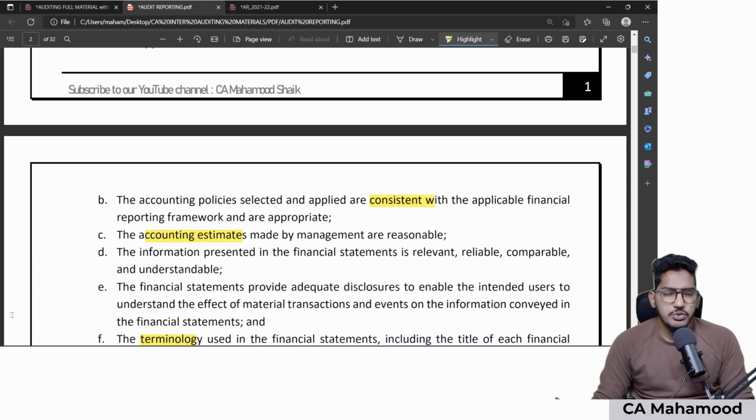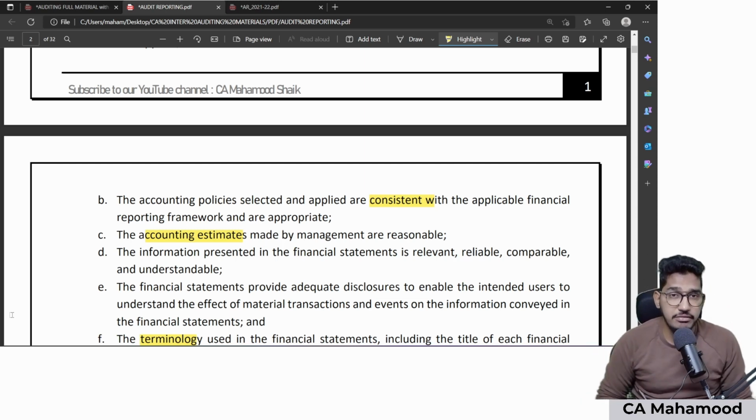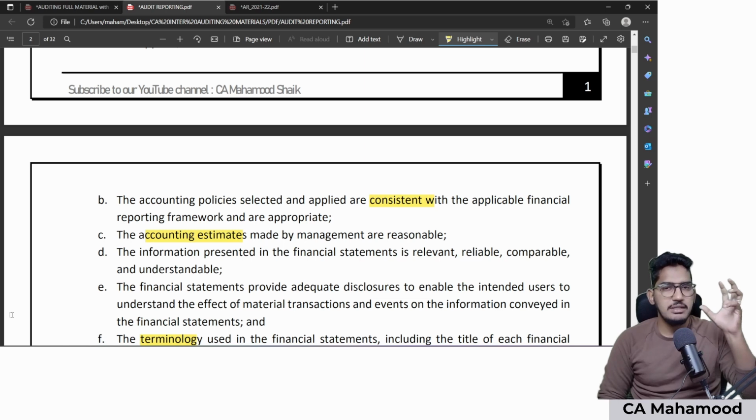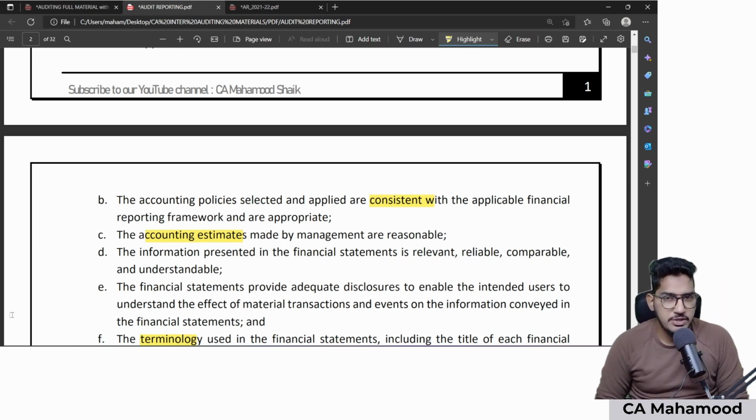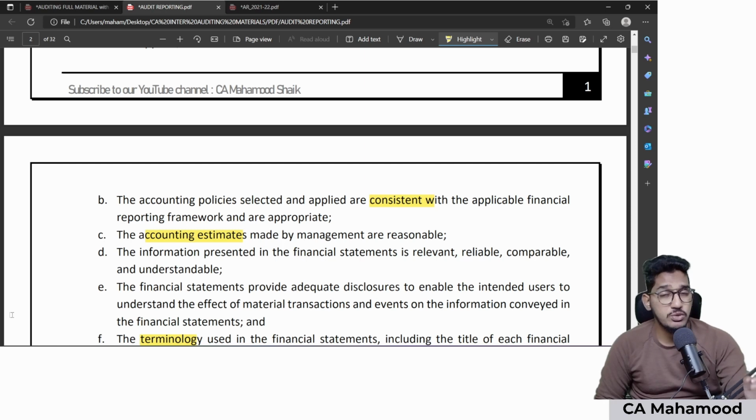If you pay attention to these factors, this is more or less similar to question number 1, whatever we have revised in the nature, objective and scope of audit. There we have seen points to be considered before expression of an opinion. These points more or less look the same. So you need not remember these separate points. You can write the points from nature, objective and scope of audit, points to be considered before expression of an opinion. More or less the same points are there here also. So with this, evaluations also we have revised.